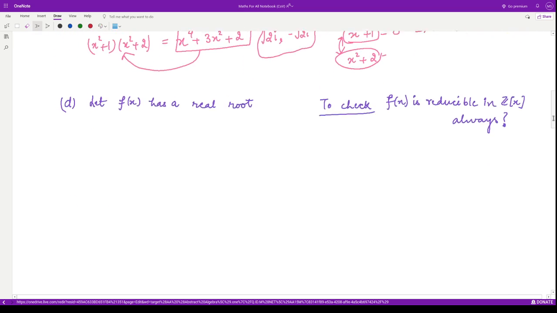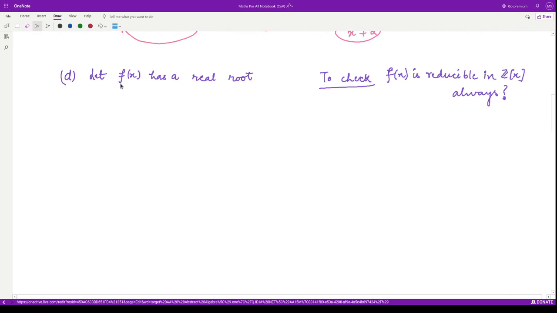Similarly, for the last option, we are assuming a polynomial which has real roots, right? And we need to check whether this polynomial is always reducible in Z[x]. So instead, we assume this thing and look for a polynomial which cannot be reduced in Z[x]. If we are able to find one such example, we can say that this is not true. Otherwise, we need to check it for the general case, right? So, do you have any example with you? f(x) has a real root.